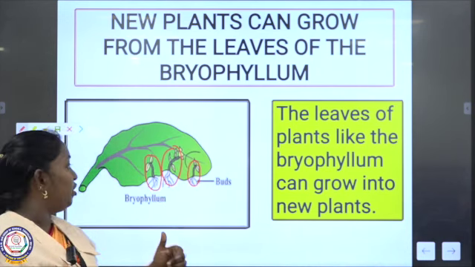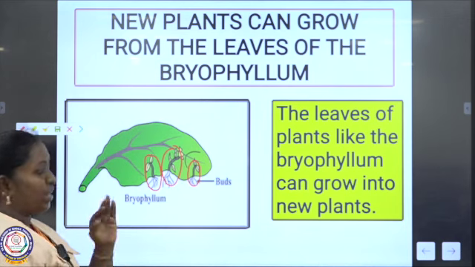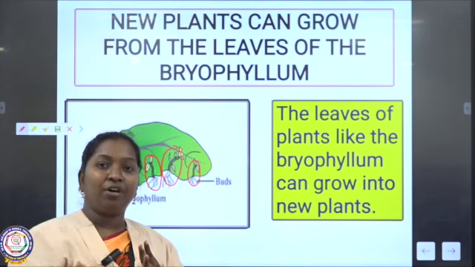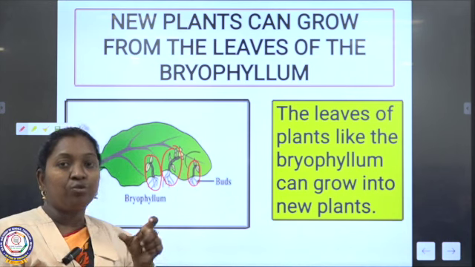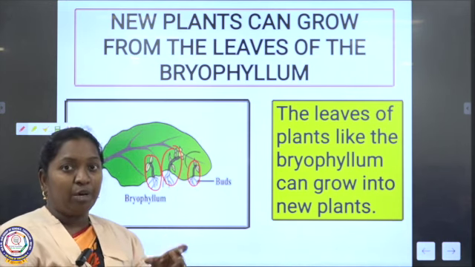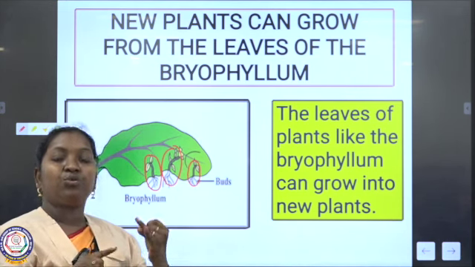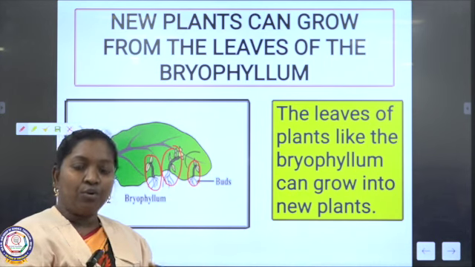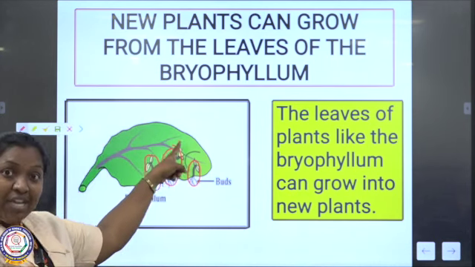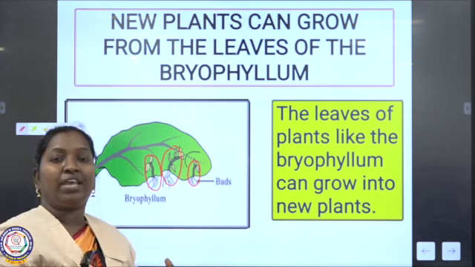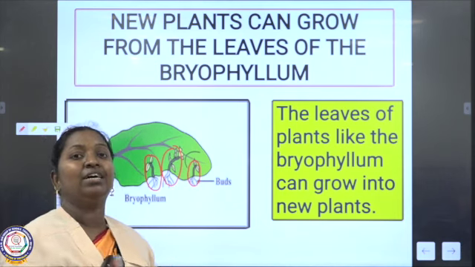The name of the leaf is bryophyllum. So in this way, we can increase the number of plants. I am particularly using the words increase the number of plants: through seed, through stem, through root, and then finally through the leaf. These are the proof of how we can increase the number of plants on the earth.